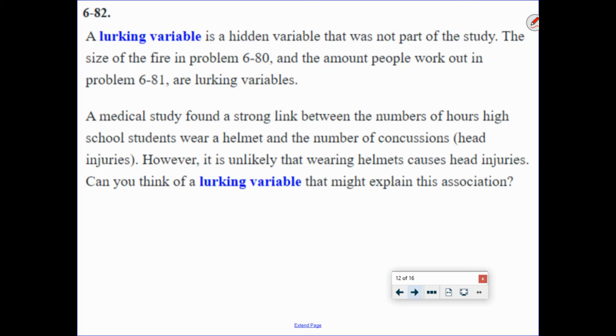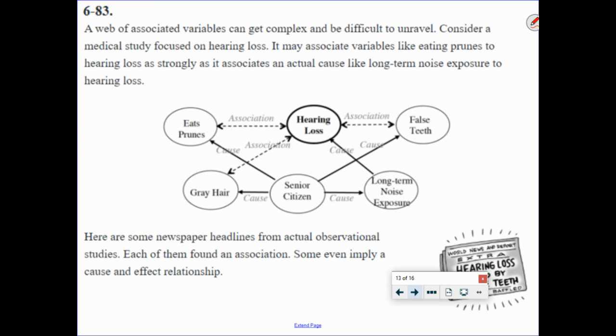So is this all making sense? I know it sounds very obvious. You're just like, this is really dumb, Mr. Ramirez. I get it. But it's really important that you understand that the association, there is a strong link with the people wearing helmets and concussions, but it doesn't mean that wearing a helmet causes concussions. Association is not causation, okay? It doesn't mean that just because they're associated that it never causes, it just means that it doesn't automatically mean it causes it. Let me prove it even more. Here we go. Problem 683.